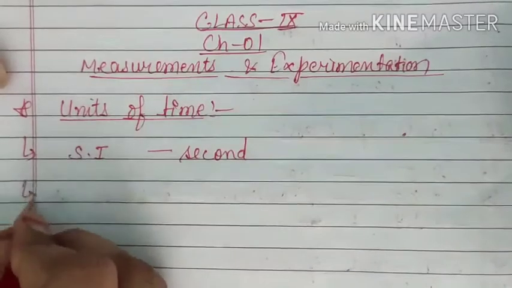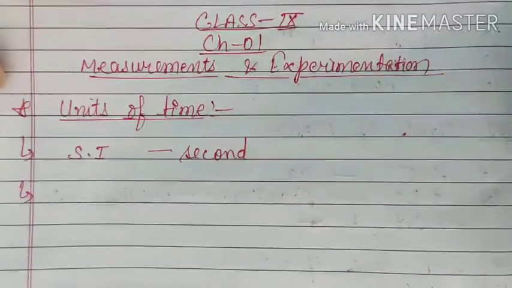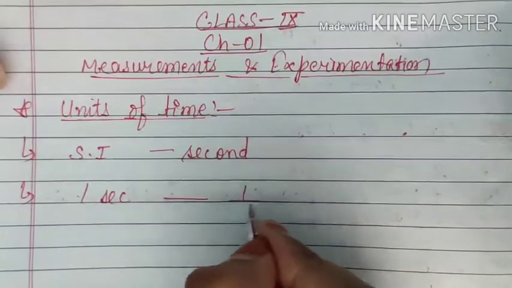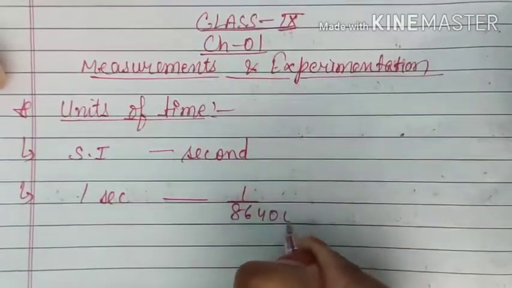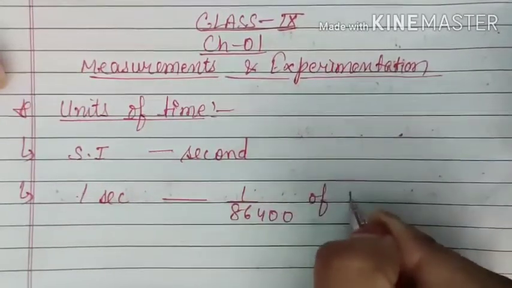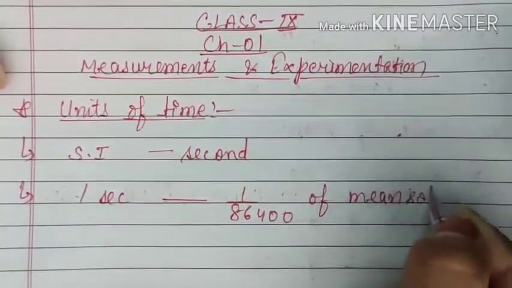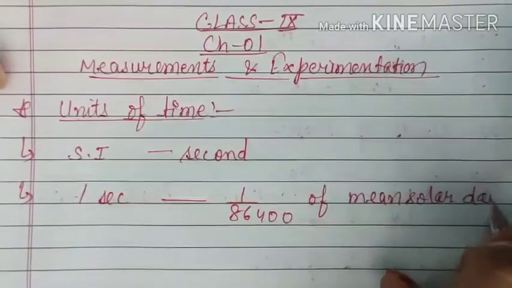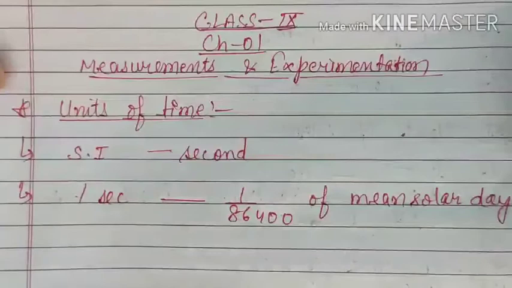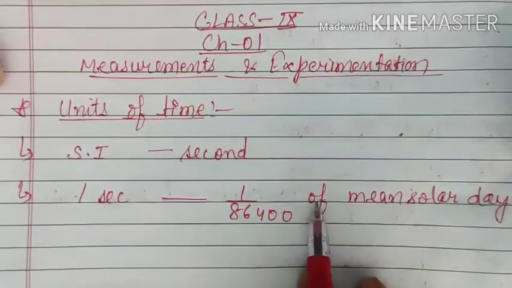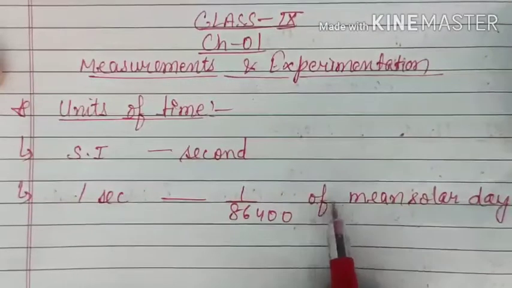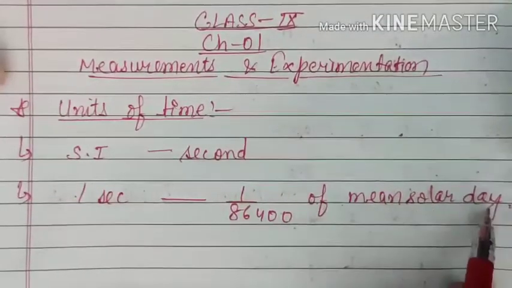So first of all we will define what is 1 second. 1 second is defined as 1/86400th part of the mean solar day. So 1 second is considered as this much part of the mean solar day. And "of" obviously means multiply, so 1/86400 multiplied by the solar day, which means a normal day.